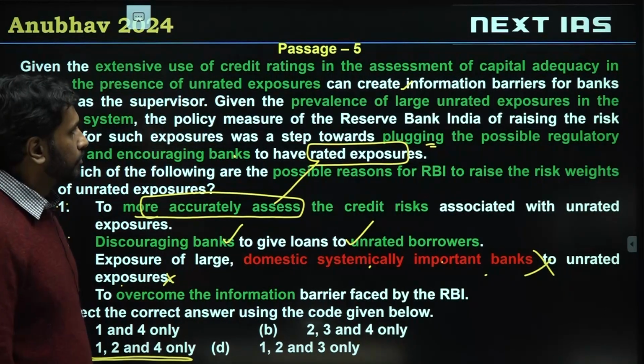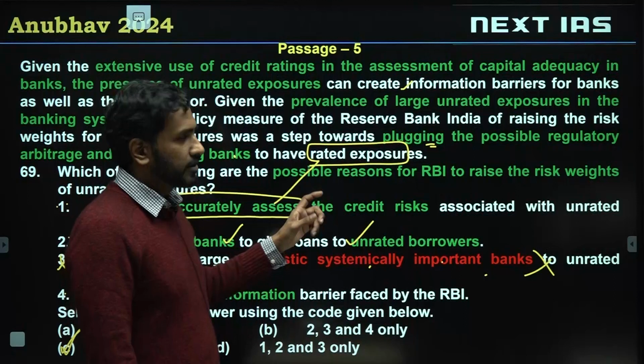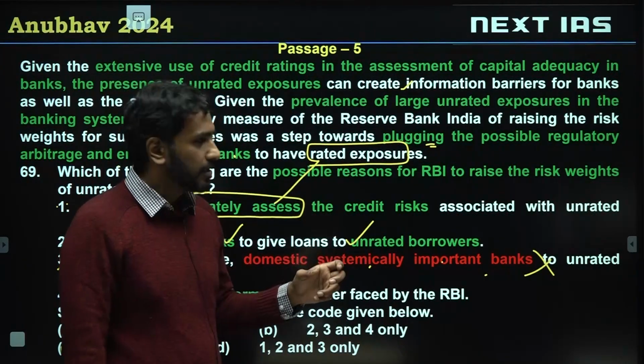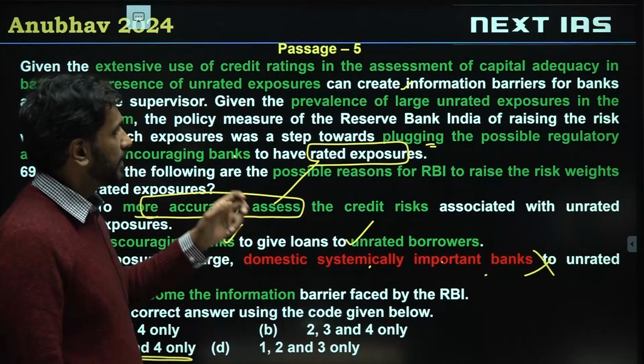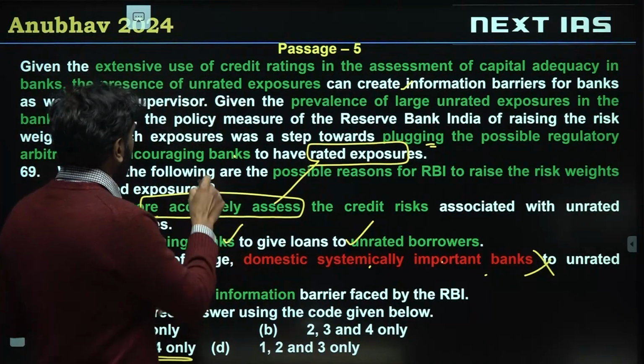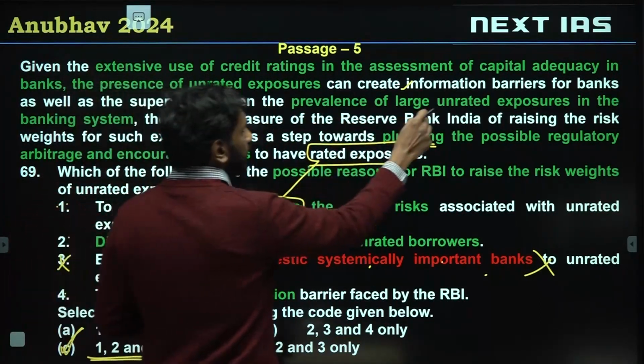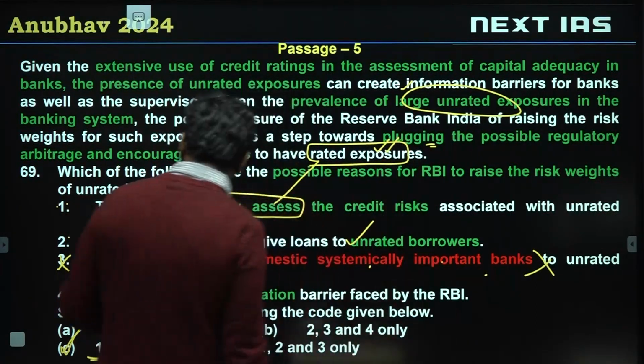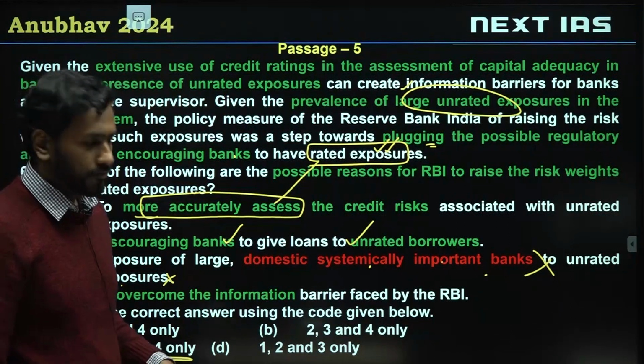Alright. Because of the subject of this question, this has been marked incorrect by some students because the subject I think is a little challenging. But if you look at it, RBI is basically trying to make sure that these unrated exposures reduce, large unrated exposures reduce and rated exposures increase, which will lead us to 1, 2 and 4. All right.